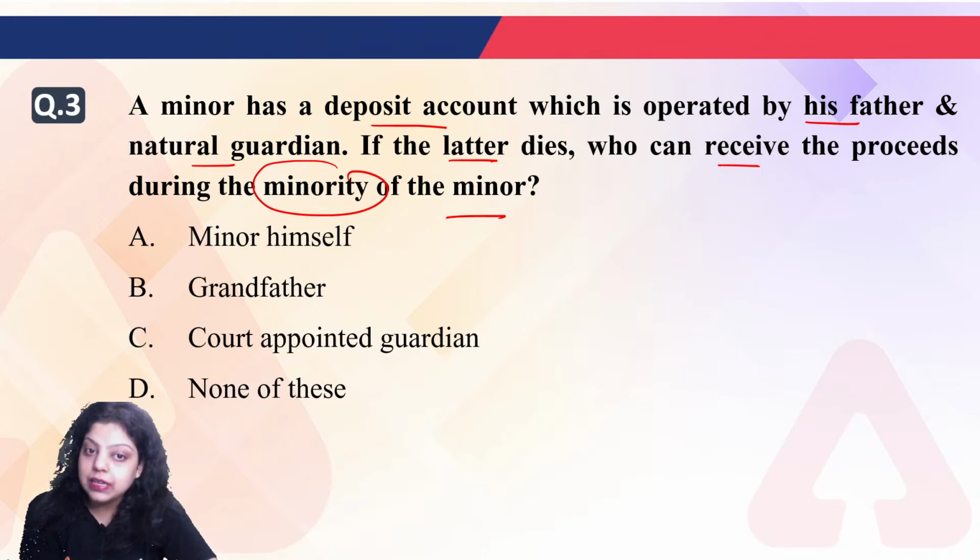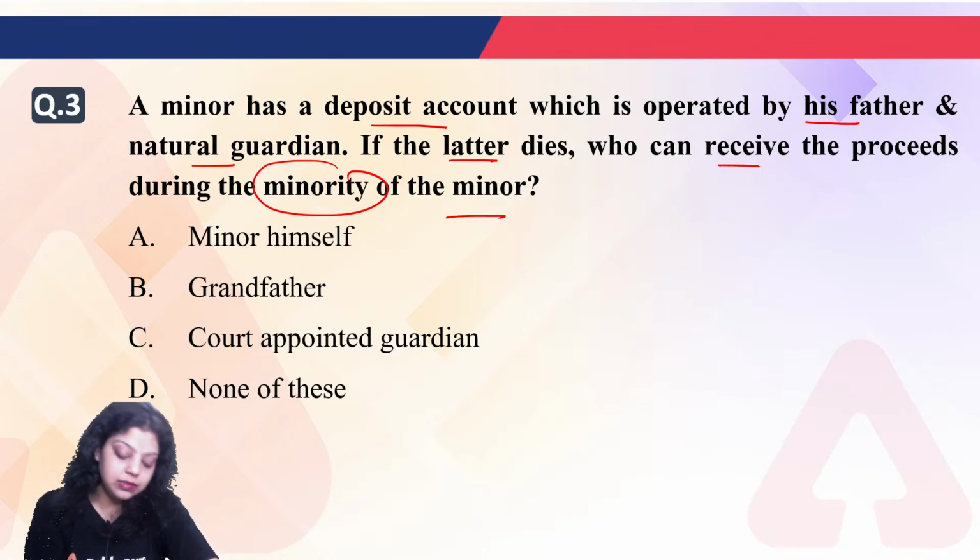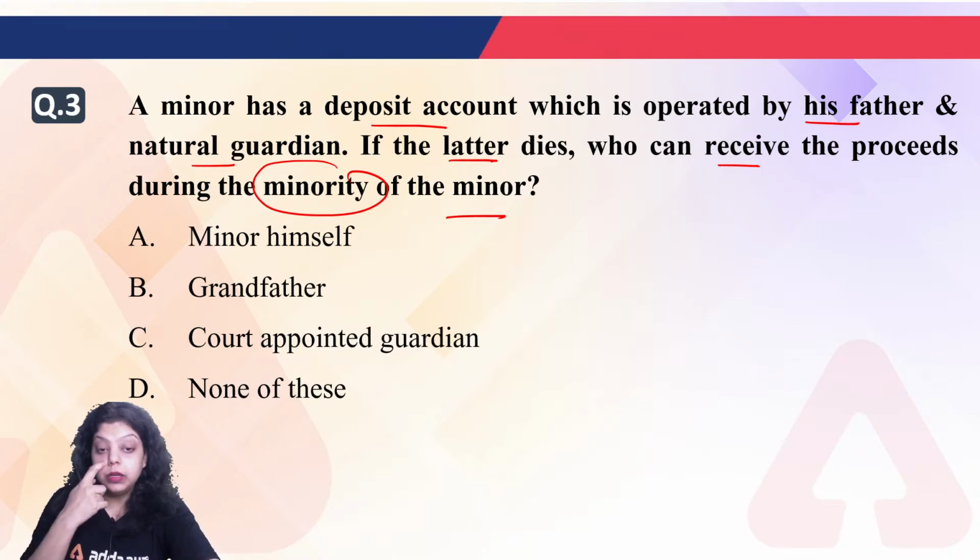Is it the minor himself? Is it the grandfather? Is it the court appointed guardian, or is it none of the above? Very good. Below 18 years of age persons are known as minor. Very good. So which of the following is the right option? Who will operate the account now?